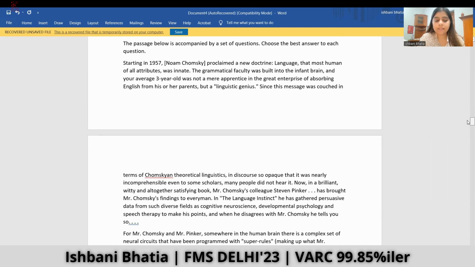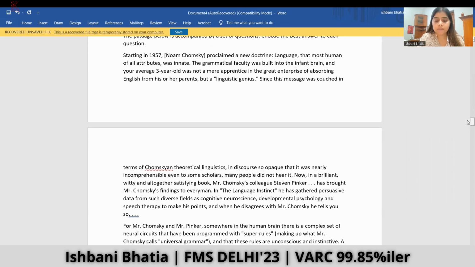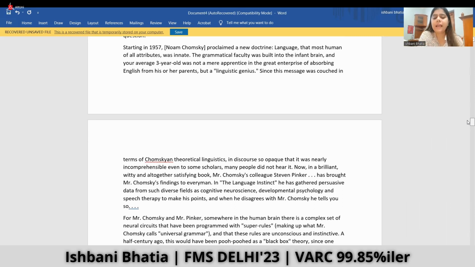Now, in a brilliant, witty, and altogether satisfying book, Mr. Chomsky's colleague Steven Pinker has brought Mr. Chomsky's finding to every man. In The Language Instinct, he has gathered persuasive data from such diverse fields as cognitive neuroscience, developmental psychology, and speech therapy to make his points. And when he disagrees with Mr. Chomsky, he tells you so.